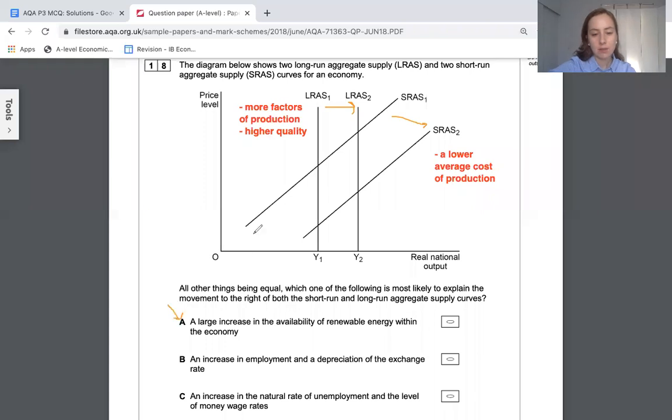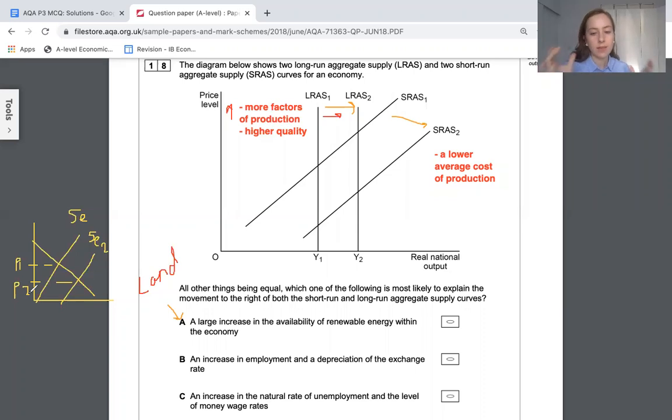An increase in renewable energy. This is the factor of production of land. So if you have that more, you're going to increase your factors of production, shifting your long run AS. If you've also got more energy, the supply of energy is going to shift to the right. That's going to cause cheaper energy, P1 to P2. And energy is a raw material that's needed by thousands of companies. So if that becomes cheaper, then we are meeting the requirements here that the short run AS will shift to the right. So A is the answer.